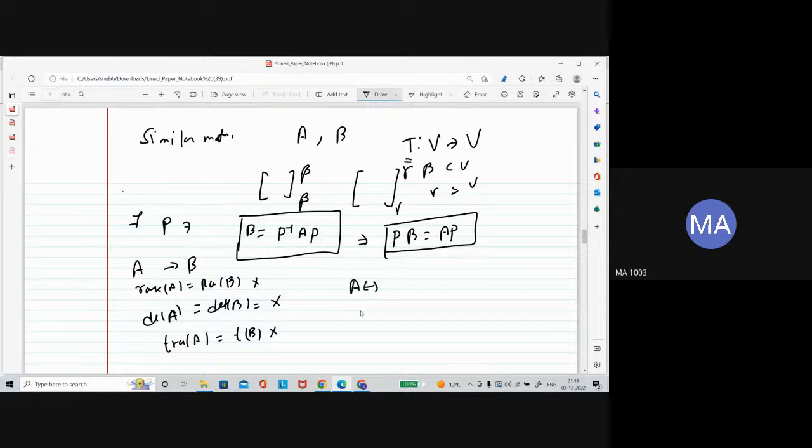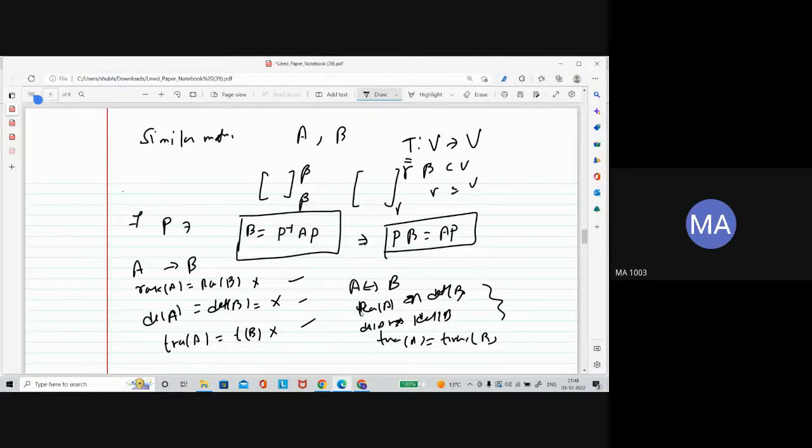But if A and B are similar, then all of this will be satisfied. Means rank of A equals rank of B, determinant of A equals determinant of B, trace of A equals trace of B. If A and B are similar, then these three hold. But if any one of them is missing, then you will say A and B are not similar. If all are satisfied, still you are unable to say A and B are similar.